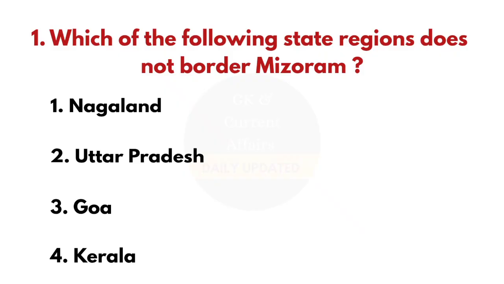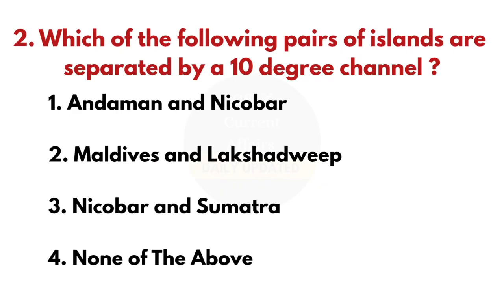Which of the following state regions does not border Mizoram? And the answer is Nagaland. Second question. Which of the following pairs of islands are separated by a 10-degree channel? And the answer is Andaman and Nicobar.